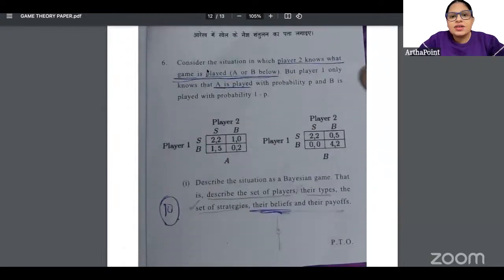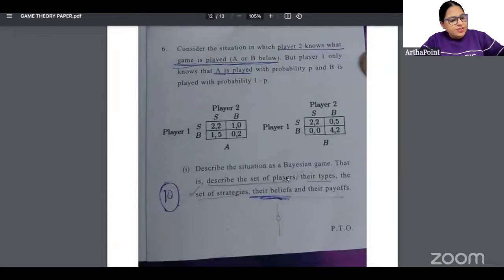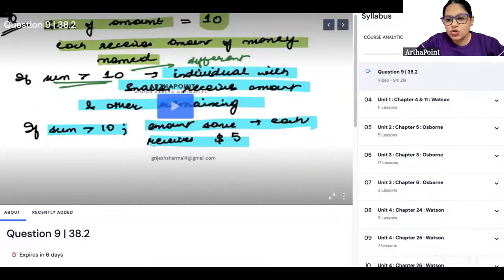ठीक है. Consider the situation in which player 2 knows what game is being played, but player 1 only knows player 2 has played game P with this probability and B with this probability, and define this game. We have gone ahead and taken this question in the video solution, beta. So I think this was, let me just tell you that. This was our guide. In chapter 26, I had gone ahead and I have taken this question.